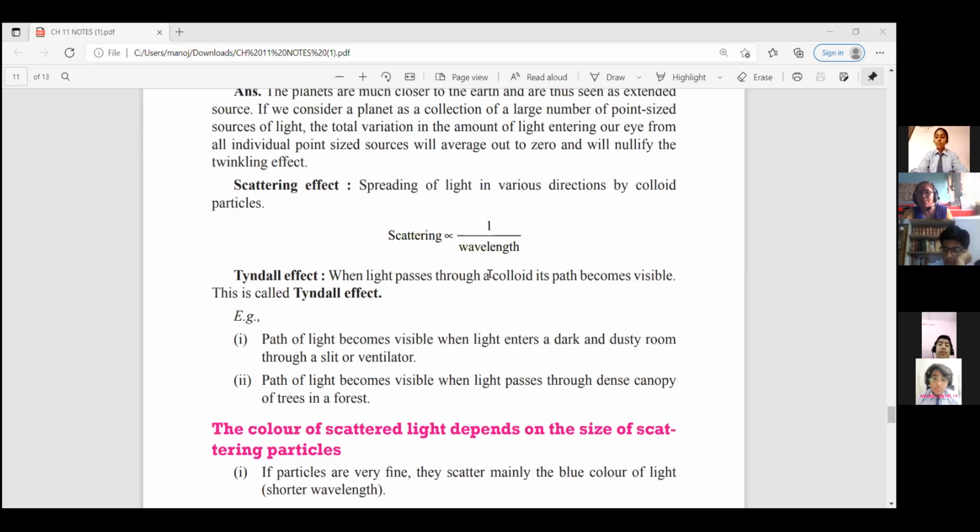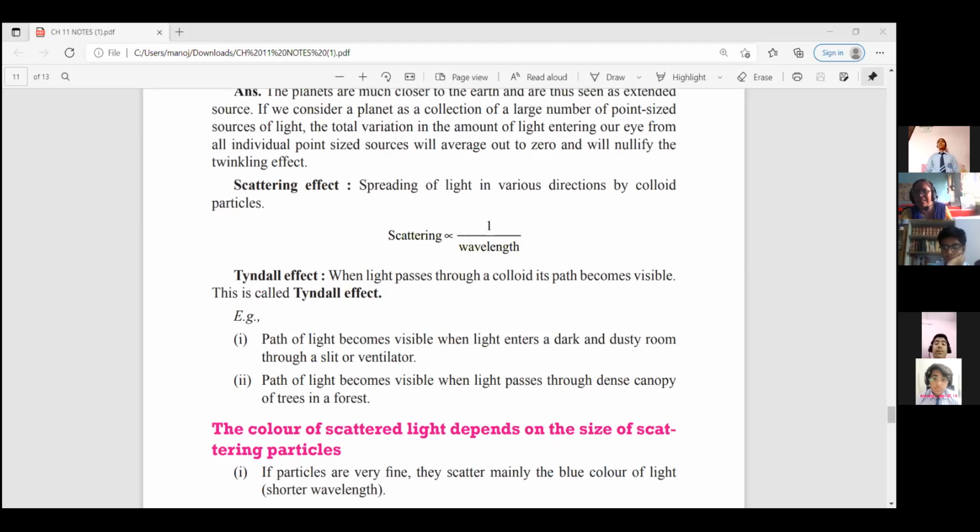That is, the path of light becomes visible when light enters a dark and dusty room through a slit or ventilator. Suppose we have a storeroom, we have a small hole in that. For exhaust fan, generally we keep it. But suppose we don't have an exhaust fan over there, when we enter in the daylight, we see that the light path is very clearly visible to us. The dust particles and the other particles are very clearly visible to us.